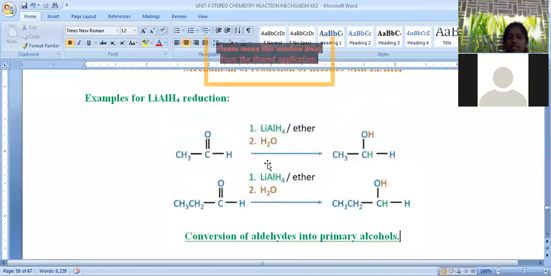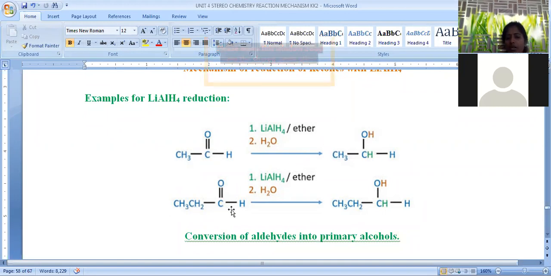Now let us see some of the examples which come under this reduction reaction. When we take acetaldehyde and subject it to reduction with lithium aluminum hydride in the presence of water, the final product will be ethanol. This is CH3CH2OH, which is called ethyl alcohol or ethanol. So a primary hydroxy compound is formed.